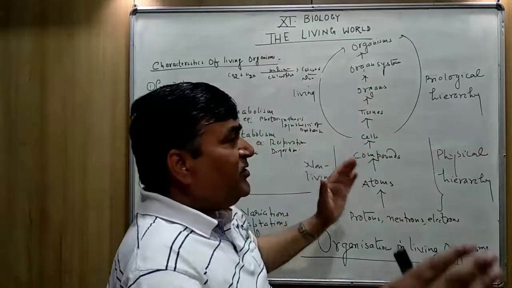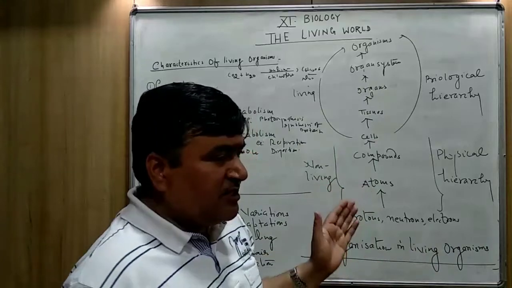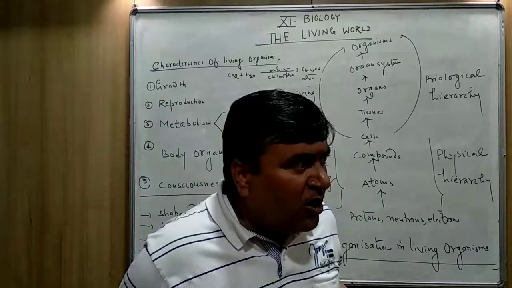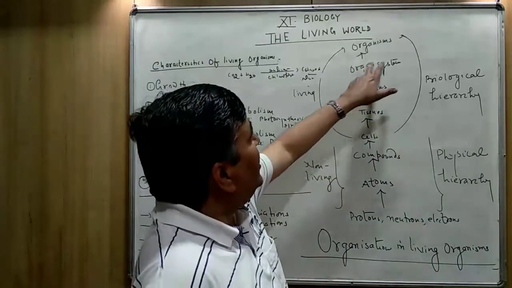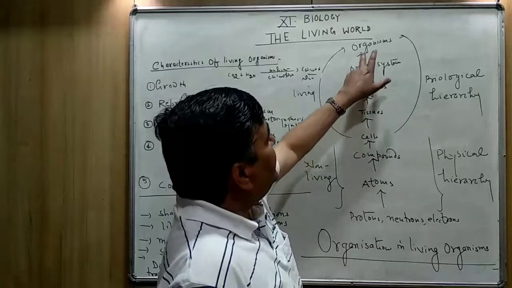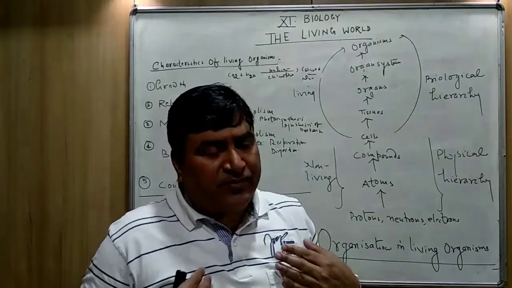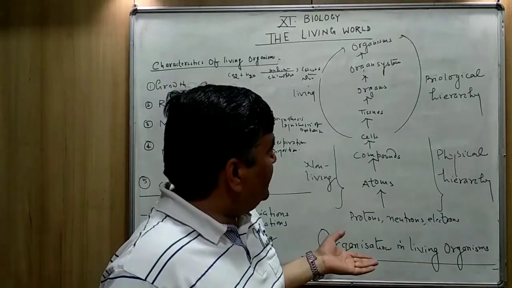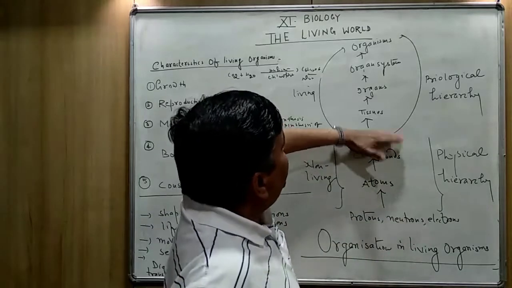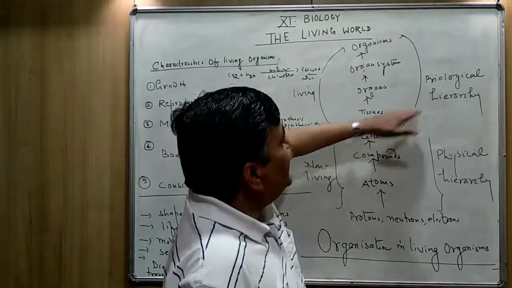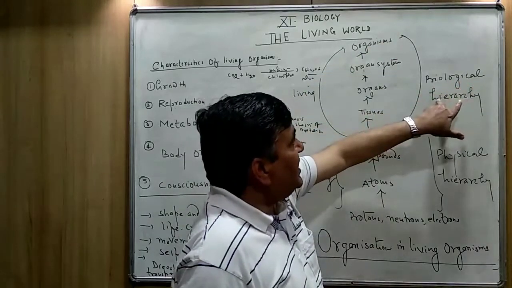And all these organ systems, digestive system, respiratory system, transportation system, reproductive system, all the body systems, combine together to form an organism. Our body is made. So from here up to here, this is actually the biological hierarchy.